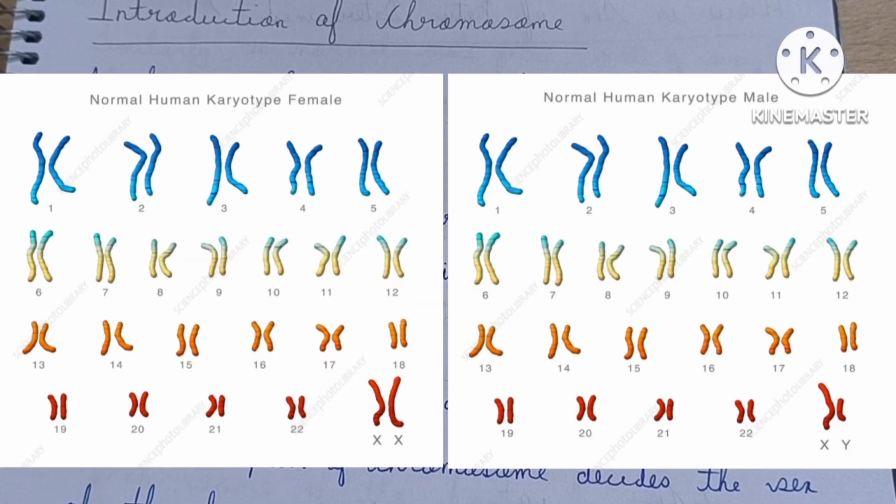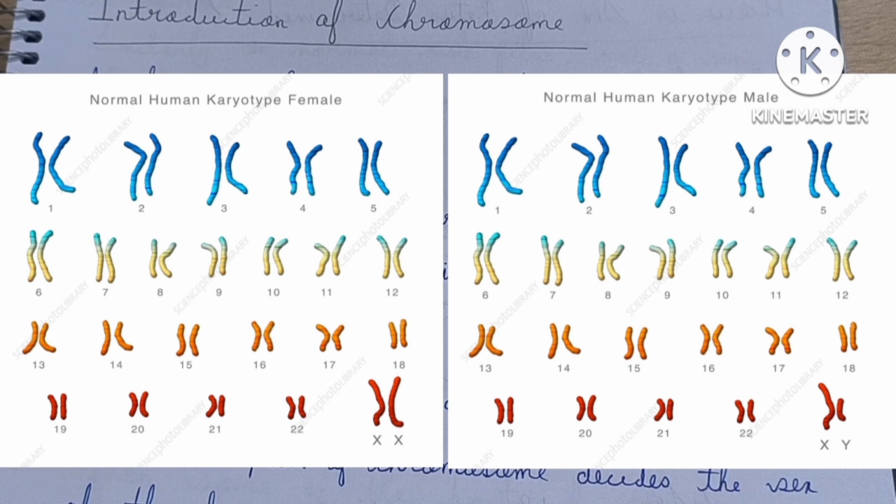Friends, see this diagram. This diagram shows the normal human karyotype, and the total number of chromosomes found in humans, which is 46 chromosomes, or 23 pairs of chromosomes, in the normal human body. Now you also see that out of these 46 chromosomes, 22 pairs of chromosomes are normal.